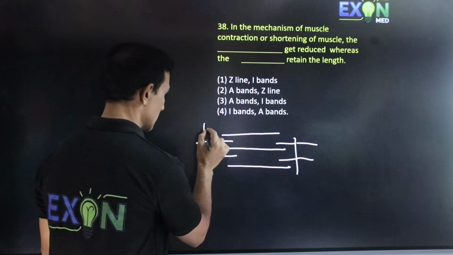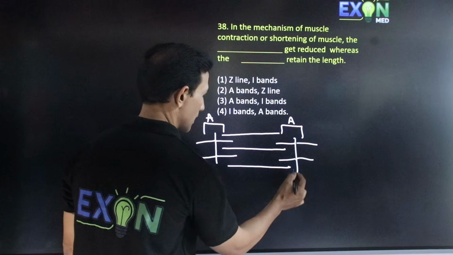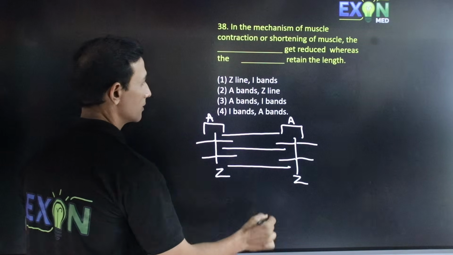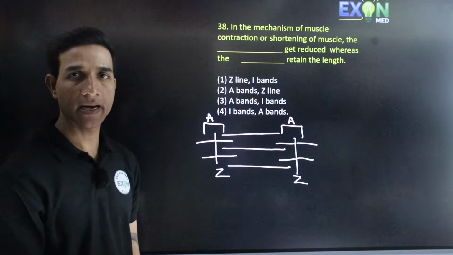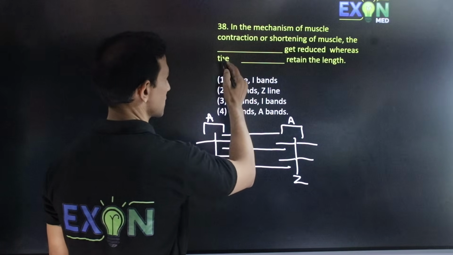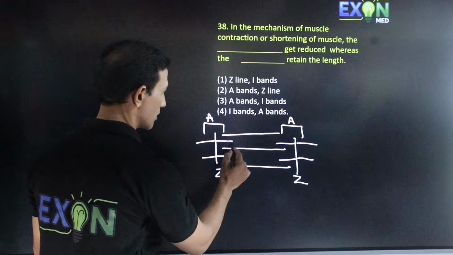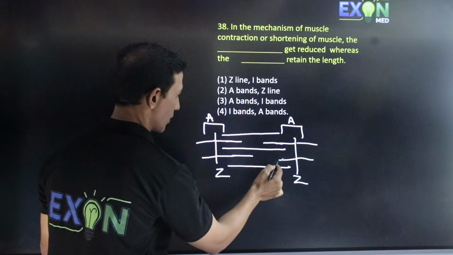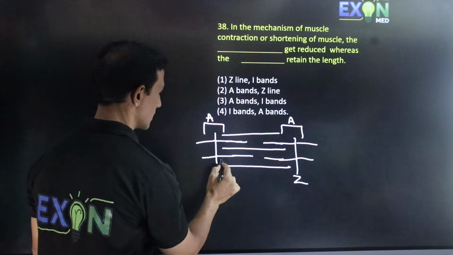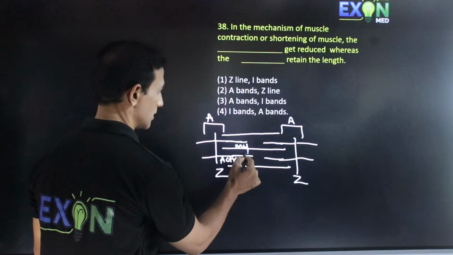So here this is the A band and this is the Z line. So during contraction, the shortening of the muscles, the dash gets reduced. Here is the overlapping of actin and myosin. This is only actin, and here myosin.